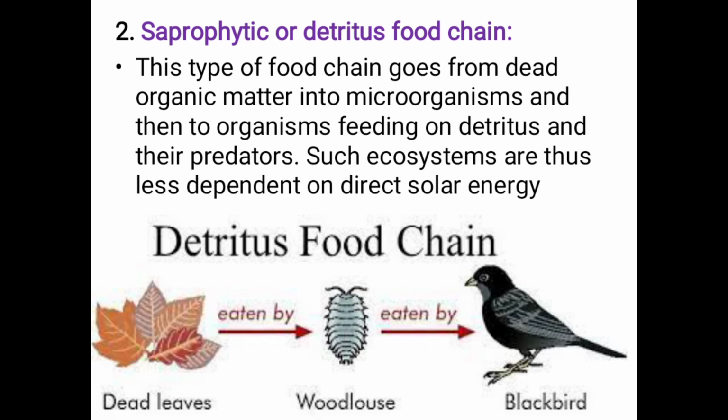So in the diagram you can see these depend on the dead plants or leaves or animals, where these dead leaves are eaten by the woodlouse insect. Then this woodlouse is eaten by the blackbird. So this is the saprophytic or detritus food chain. It is nothing but the dead organic matter, a dead plant or an animal, that is consumed by the other organisms.